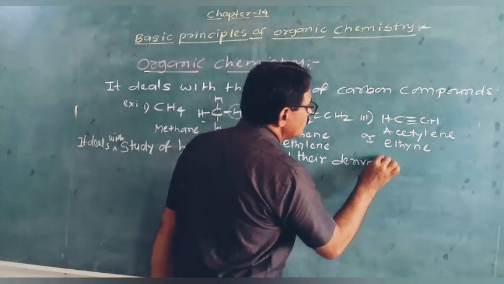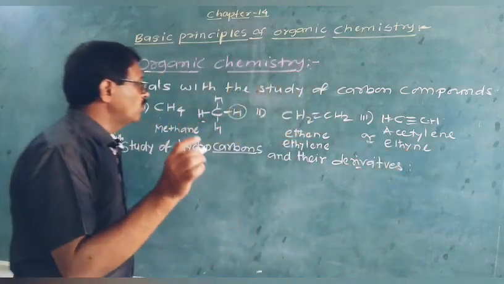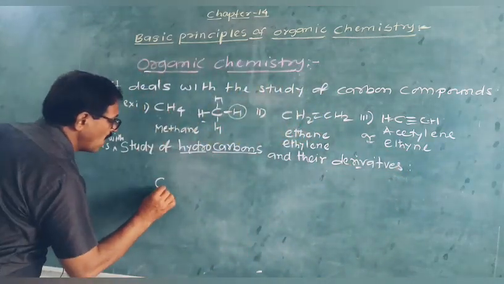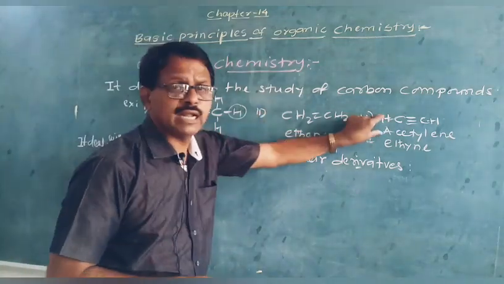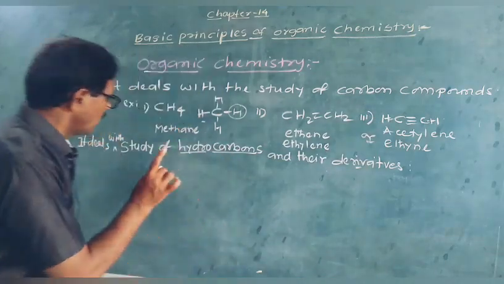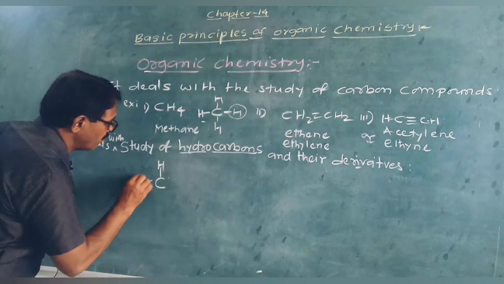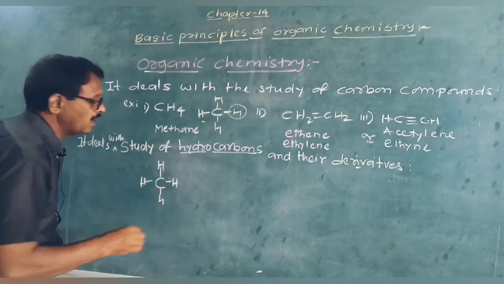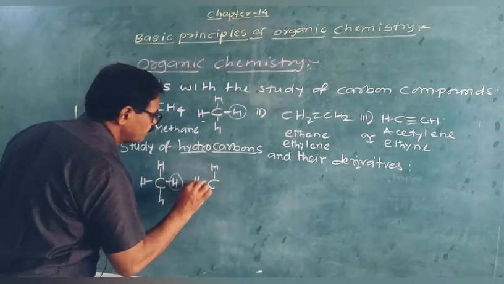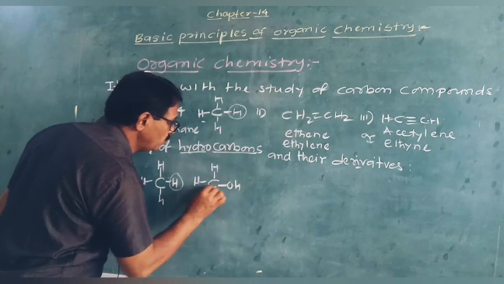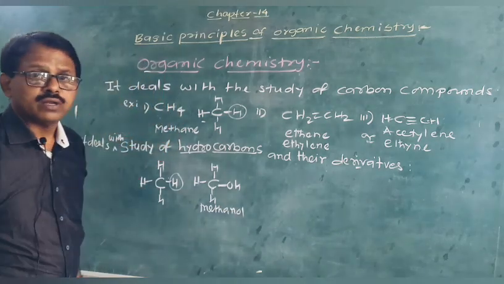Derivatives means the compounds which are derived. Now here it is a structure of methane. See here now, methane, ethene, acetylene are the examples of hydrocarbons. But hydrocarbons and their derivatives means, now suppose CH4 is the structure of methane, and I have replaced this hydrogen atom with OH group, and now it is methanol or methyl alcohol.